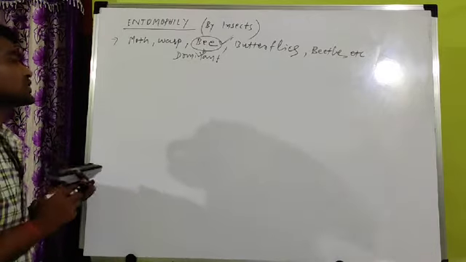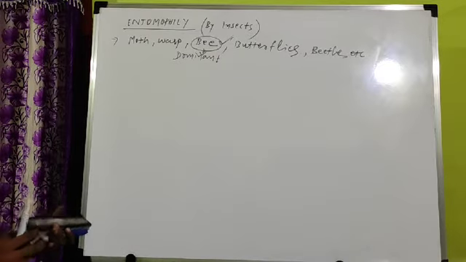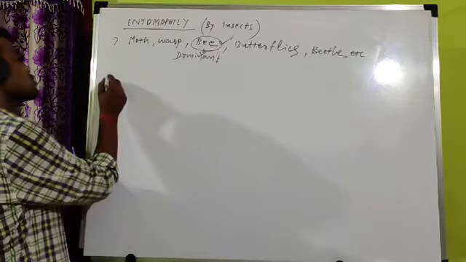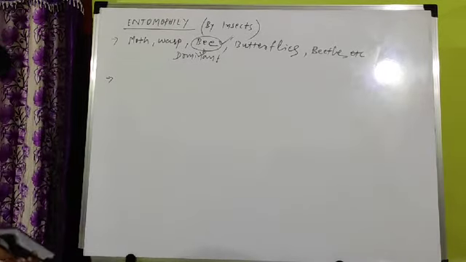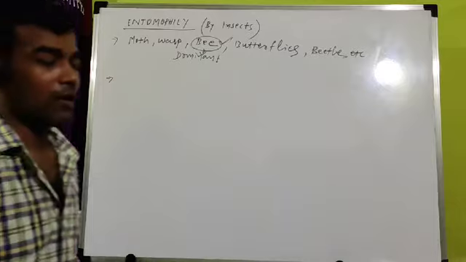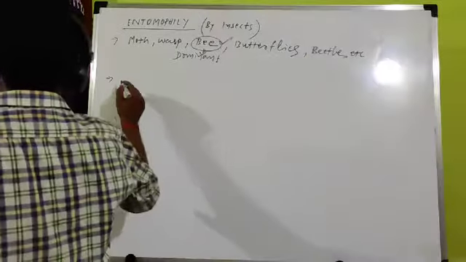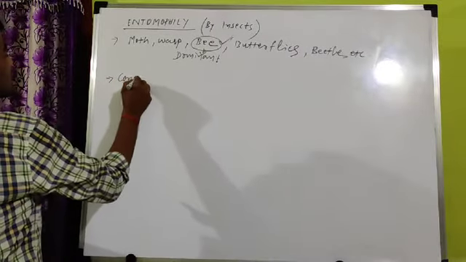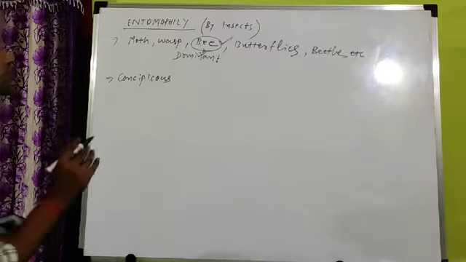And important features: entomophilous flowers are colorful. So now come to the characteristics of entomophily. The flowers are conspicuous and colored. Conspicuous means large, inconspicuous means small.